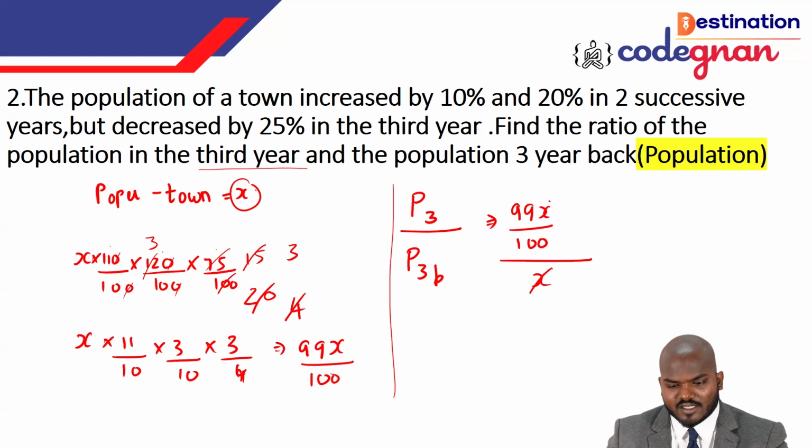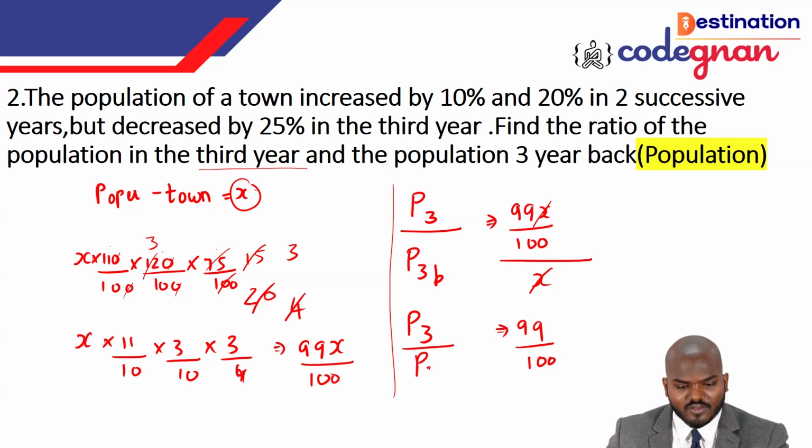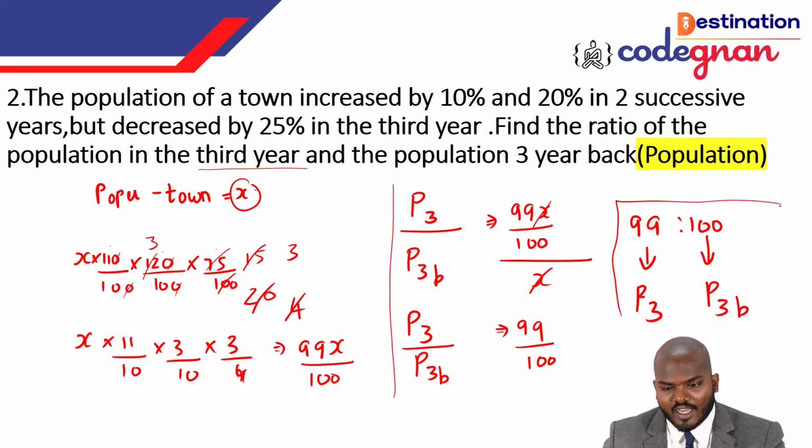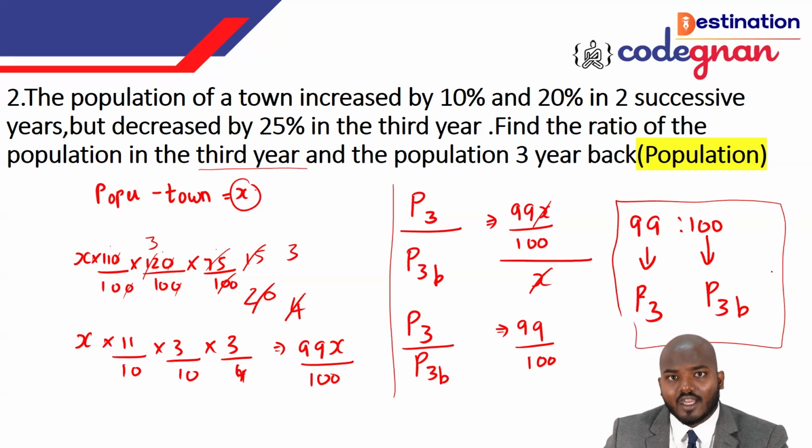Now x and x get cancelled. If you cancel this, guys, it will give you 99 by 100. So the population in the third year is 99 and the population 3 years back is 100. They are asking for the ratio, so it comes like that: 99 is to 100. This is for the population in the third year, and this is the population 3 years back. So 99 is to 100 is the correct answer for this question. I hope you have understood this, guys.